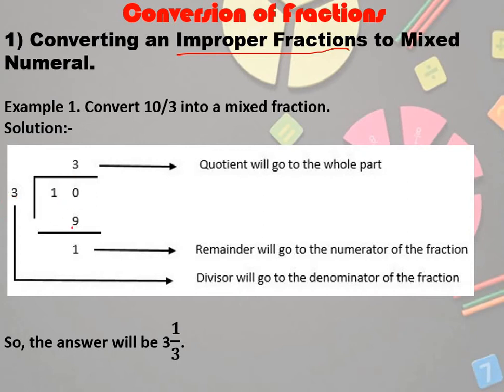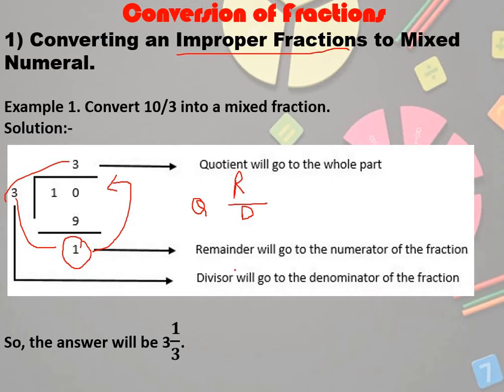3 3s are 9. Okay. Here you can see the remainder is left. Now you have to write this in the form of a mixed fraction. Okay. So what you should do, you have to keep one formula in mind: remainder up, quotient to the side, and divisor down. Okay, this will go up, this will come to the side, and this will be down.